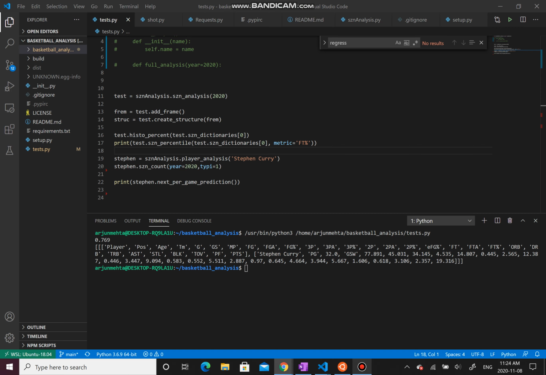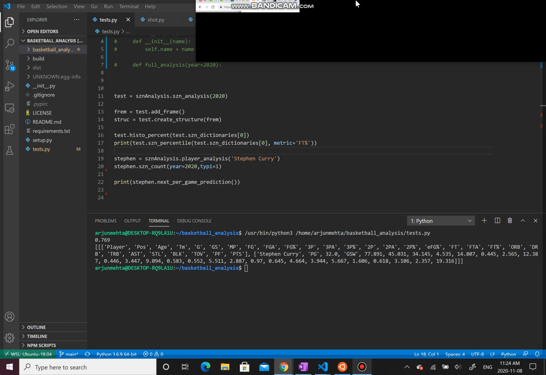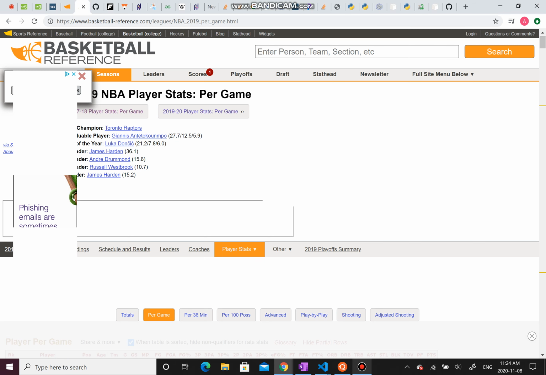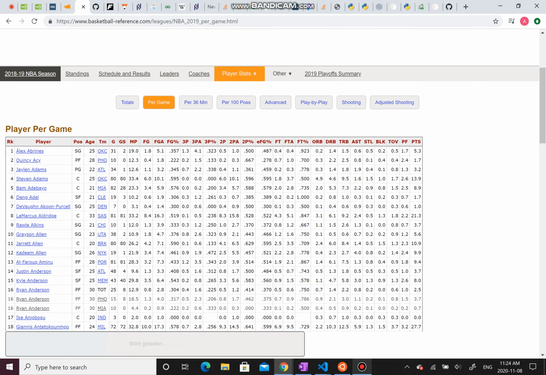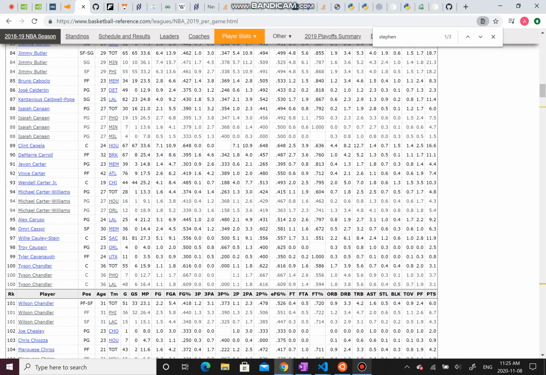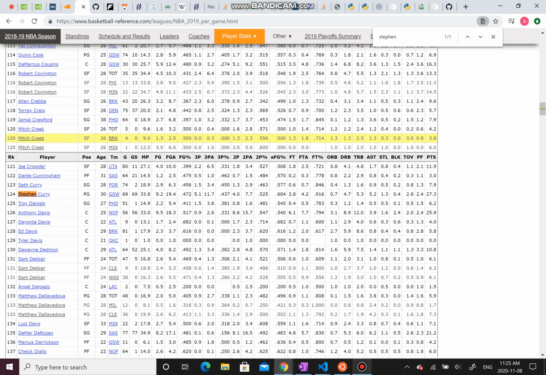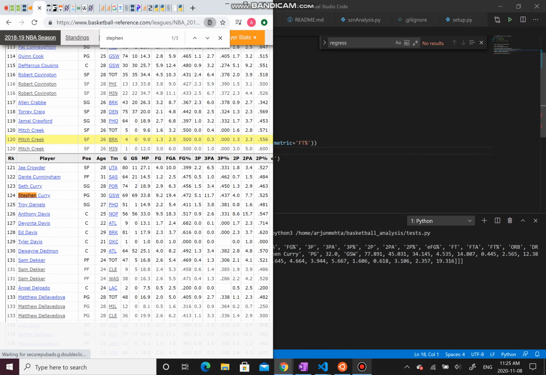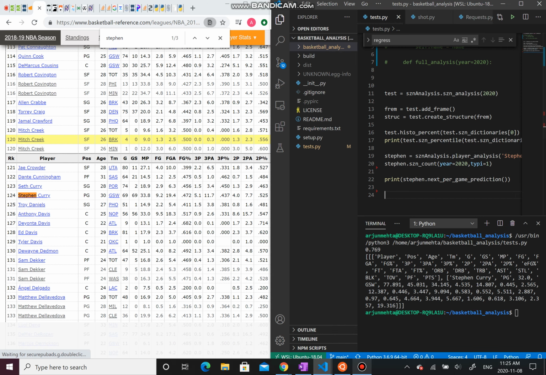Likewise, if I pull up Hoops Reference very quickly here, we can look at Stephen Curry's... God, this is so slow. We can look at Stephen Curry's percentages from last season and directly compare them to 2021, which is what we're going to predict.